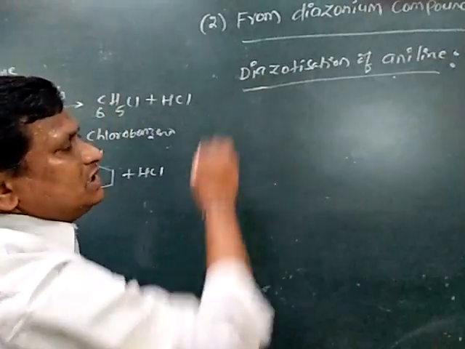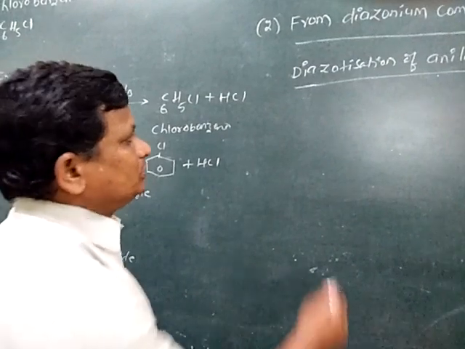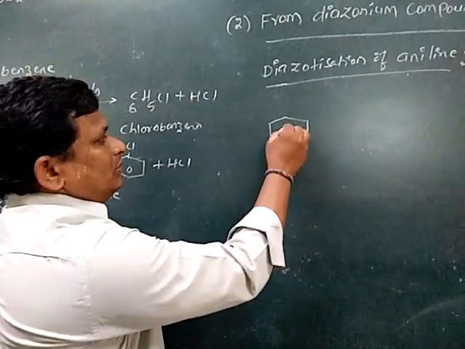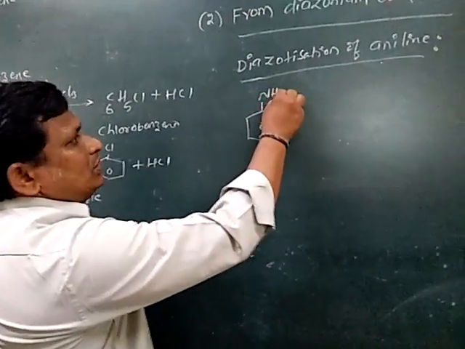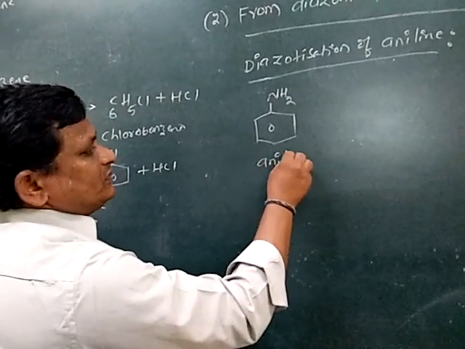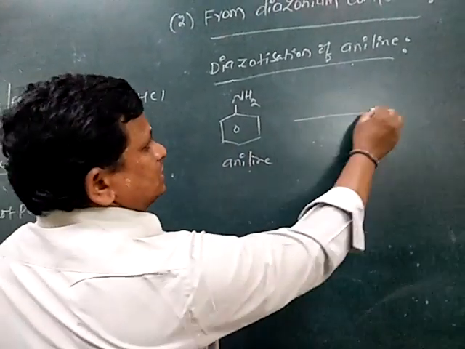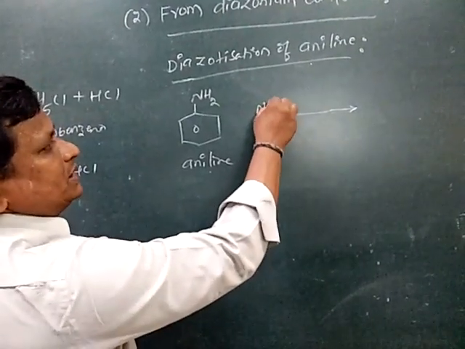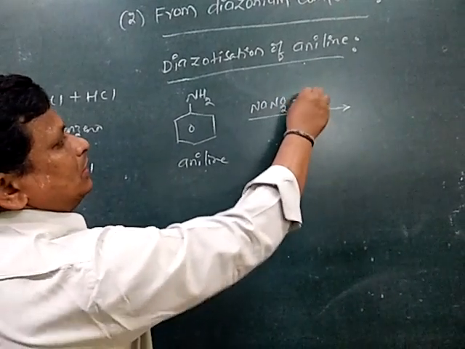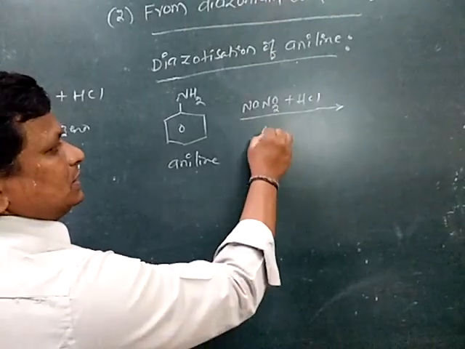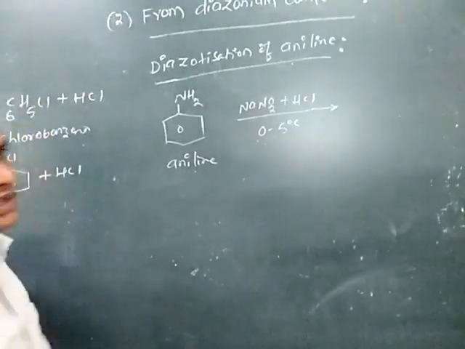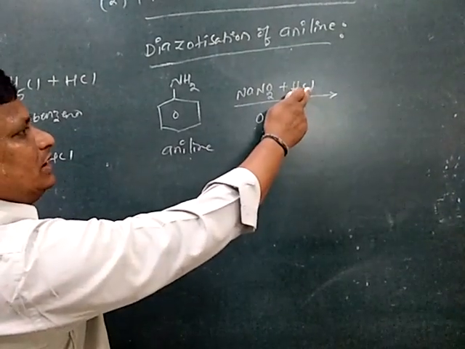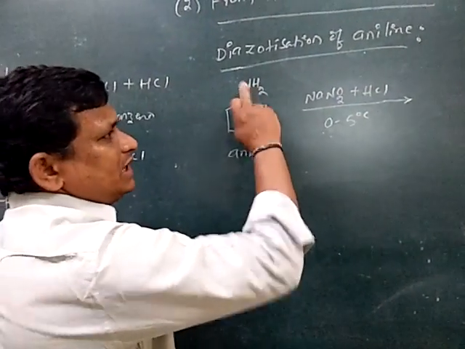So aniline is the benzene ring with NH2 group. So it is involved in diazotization reaction in the presence of NaNO2 plus HCl at 0 to 5 degrees centigrade temperature. So then number of nitrogens is 2, and this chlorine is substituted in the place of hydrogen.